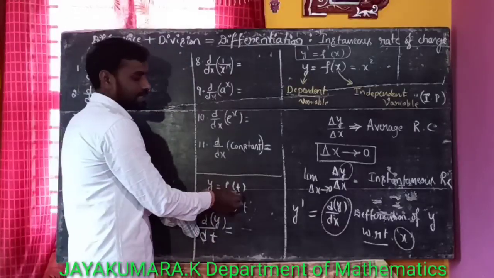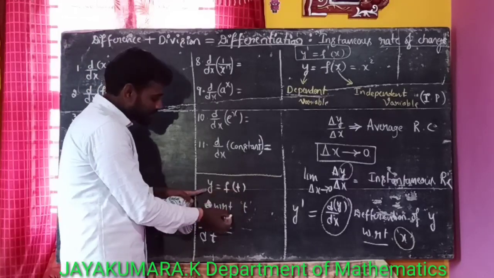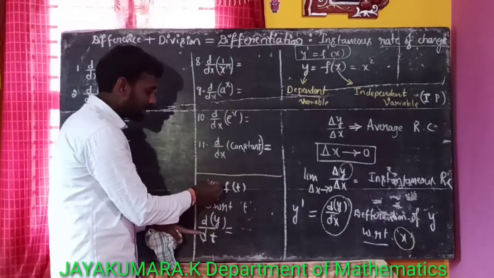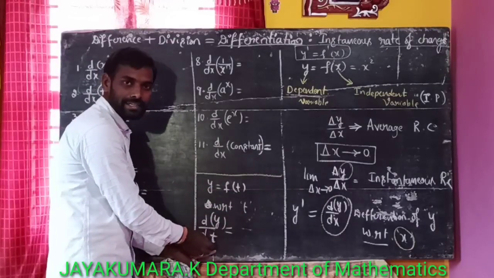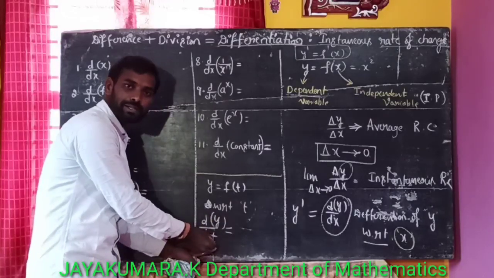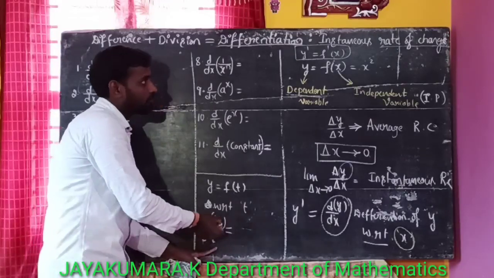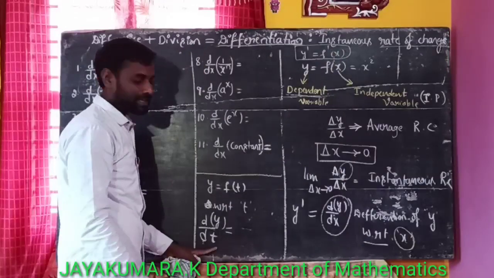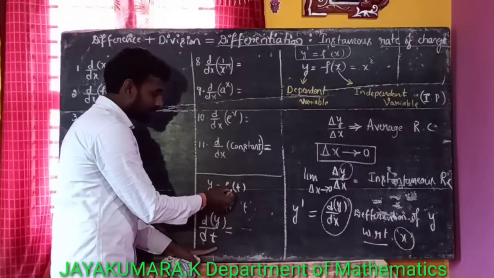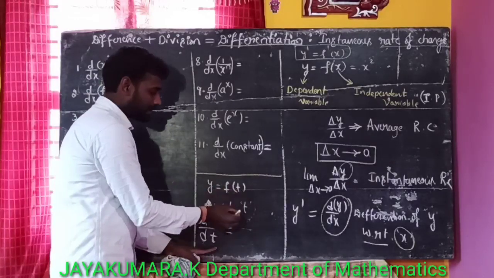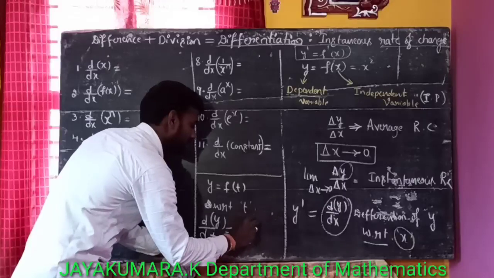If the function is in terms of t, we differentiate with respect to t, so we get dy by dt or d by dt of y, the derivative of y with respect to t. The derivative of f of x with respect to x is f dash of x, and the derivative of the function f of t with respect to t is f dash of t.